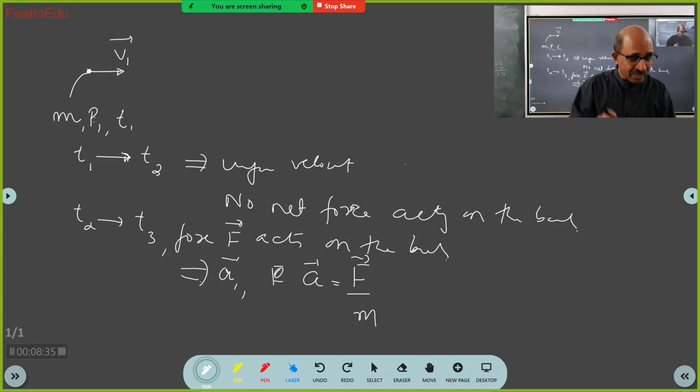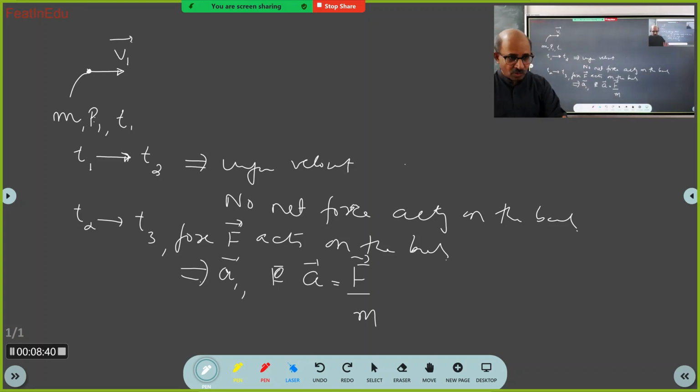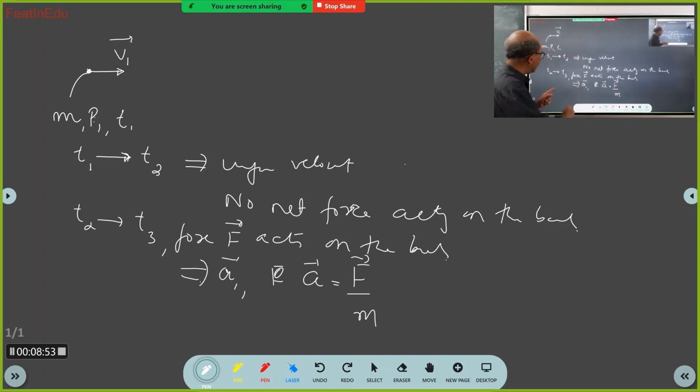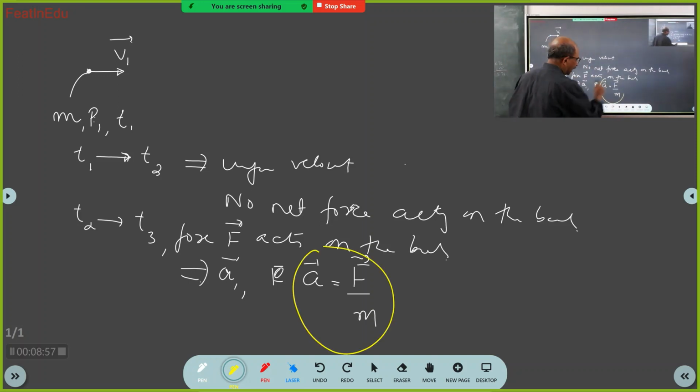So what is the tatparya of this? What is the inference? When we are discussing here and I say force, it can be any force, not specifically this one. That means this theory I am developing, this equation I am writing here, in general says it is force.